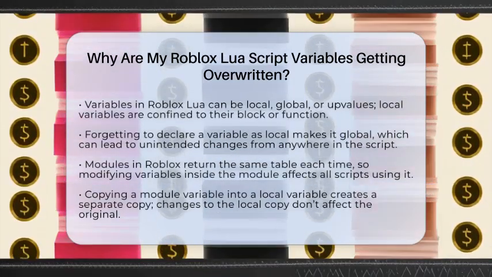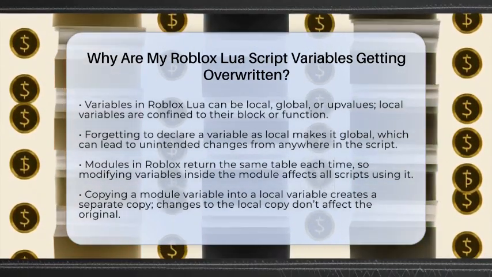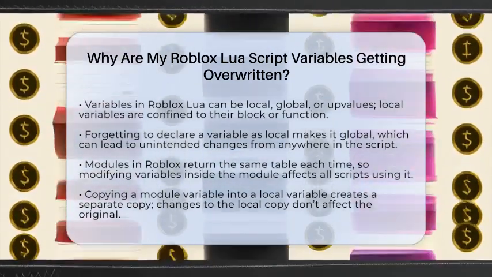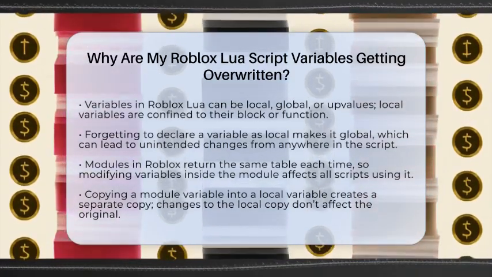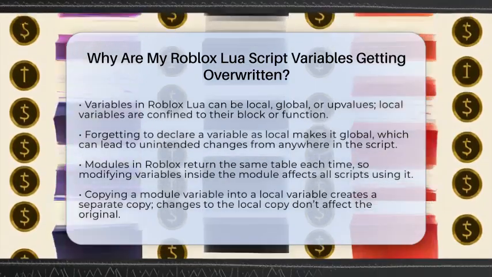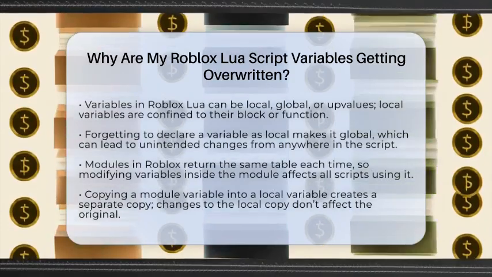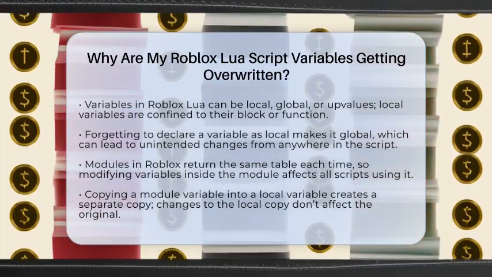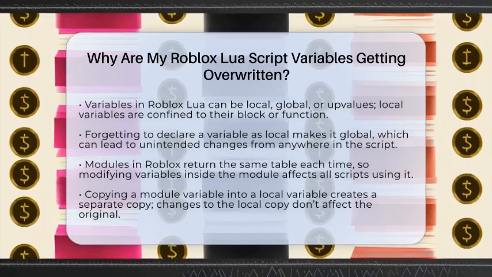First, understanding variable scope is key. In Roblox Lua scripting, variables can be local, global, or upvalues. Local variables are confined to the block or function they are declared in. If you forget to declare a variable as local, it becomes global and can be changed from anywhere in your script or even other scripts. Always use the local keyword unless you want a variable to be accessible everywhere.